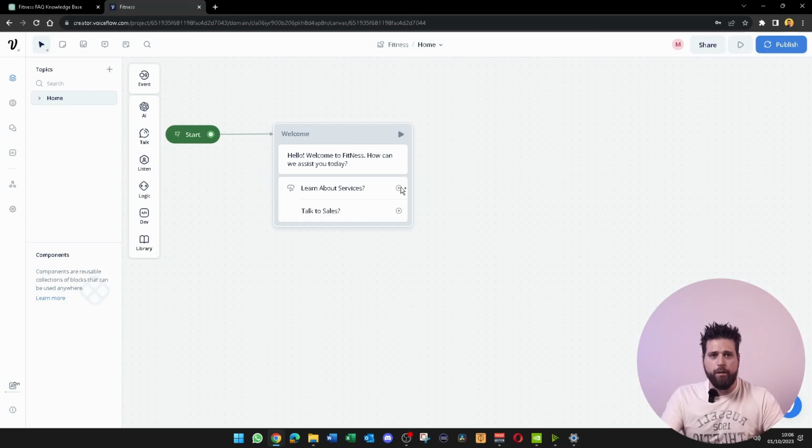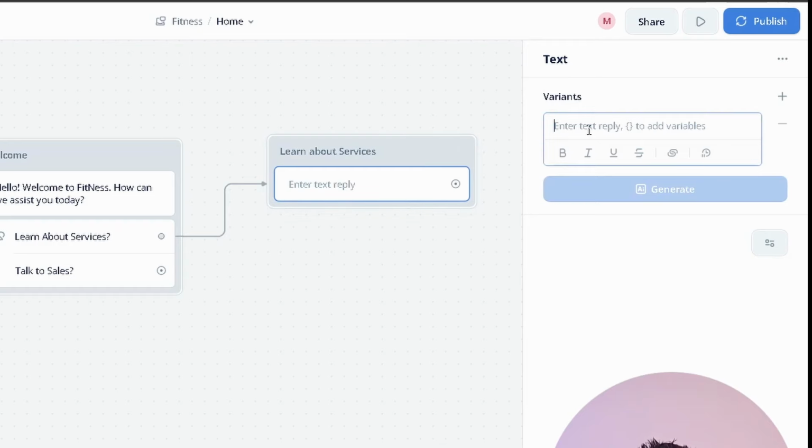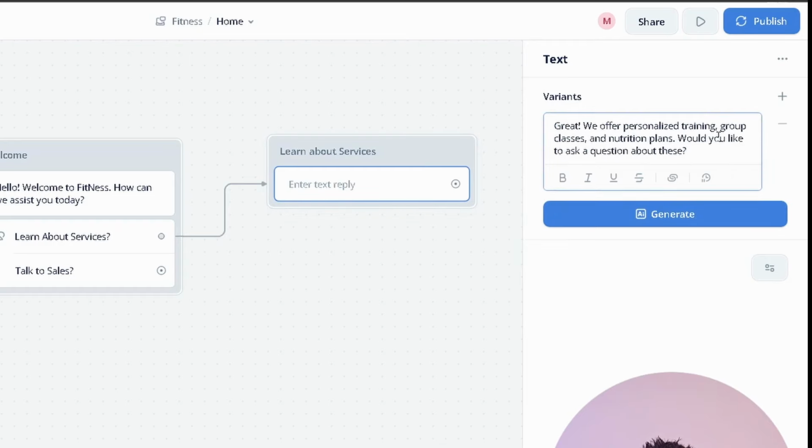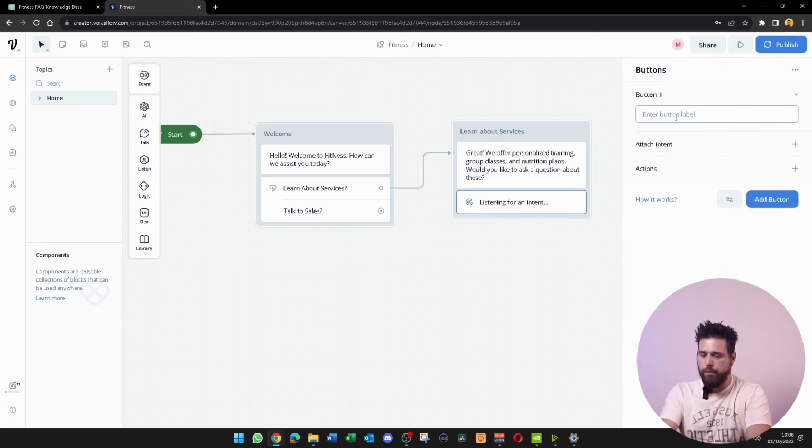So let's start with Learn About Services. We're just going to add a text block and call this one Learn About Services. And then in here we are going to put in, great, we offer personalized training, group classes, and nutrition plans. Would you like to ask a question about these? And we're going to add some buttons, and we're simply going to put yes and no.